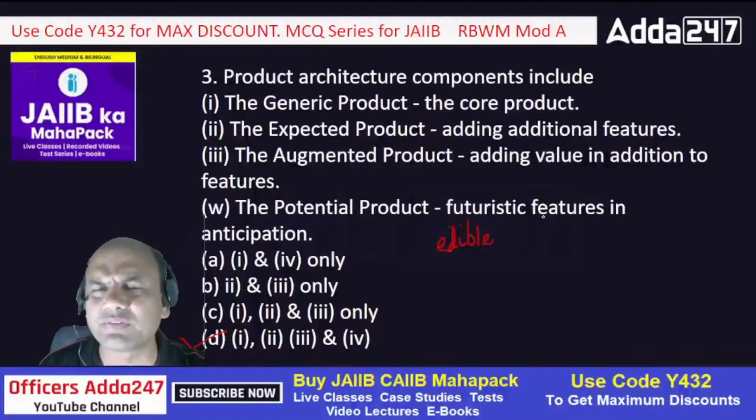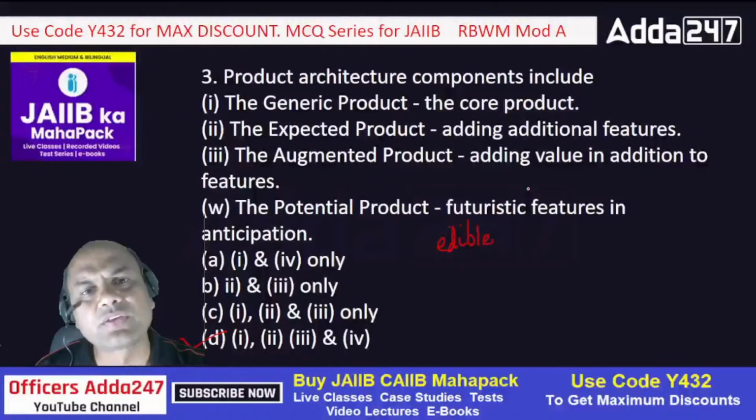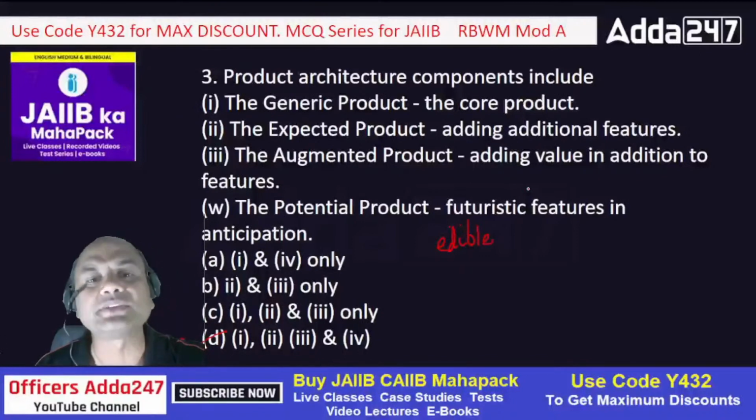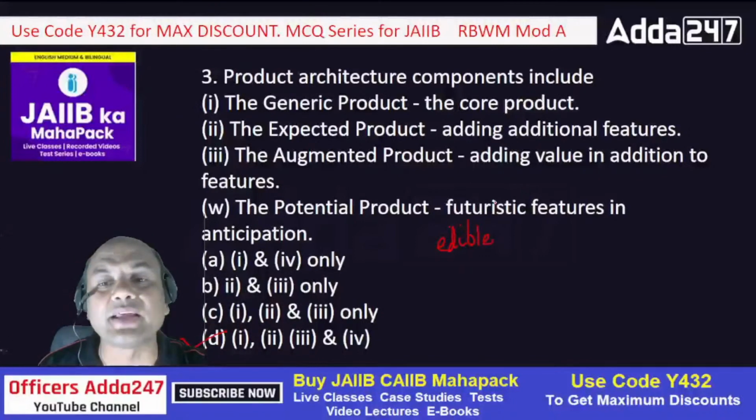Nobody buys that. Why don't we buy it? After all, that is also oil. Whatever you buy in Fortune or Dhara, that is also oil. So why do you buy Dhara and not this local guy? Because of what is called adding value, augmented.